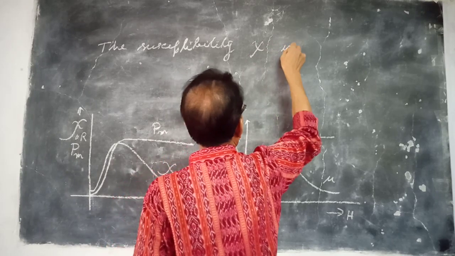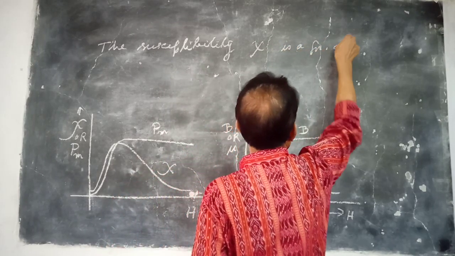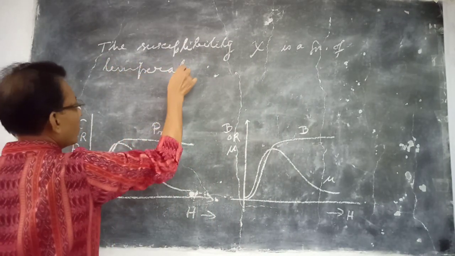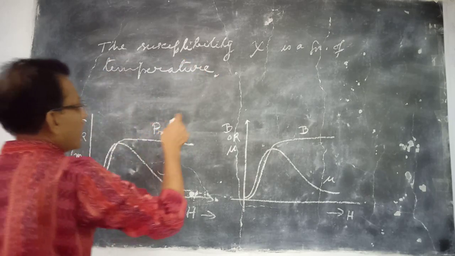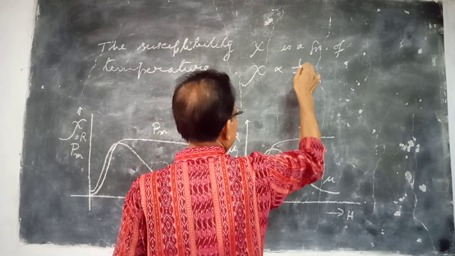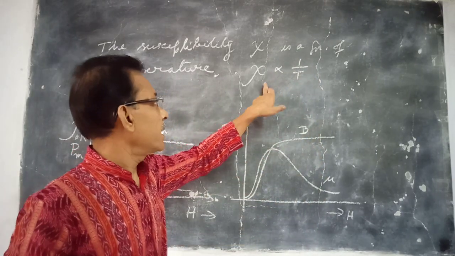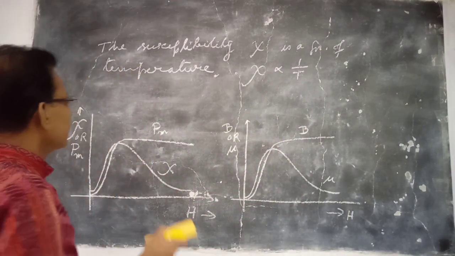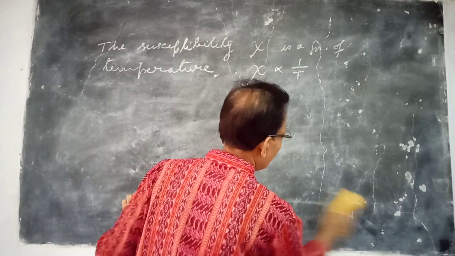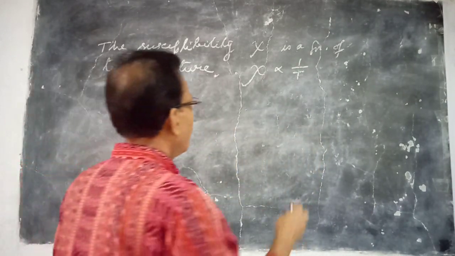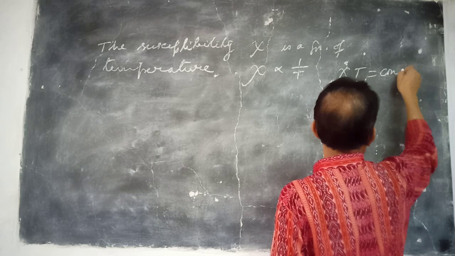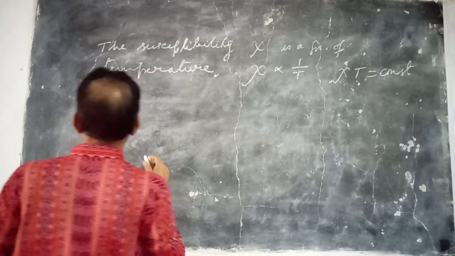Chi is a function of temperature, and it is inversely proportional to T, that is, chi is proportional to 1 by T. T is the absolute temperature of the material. Chi is proportional to 1 by T, or we can write chi into T is equal to a constant. This is called the Curie law.